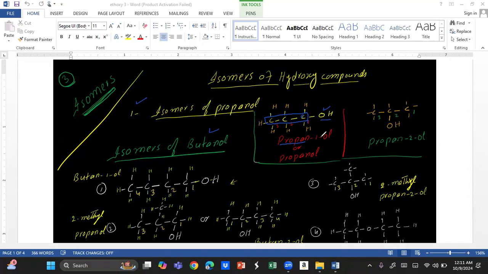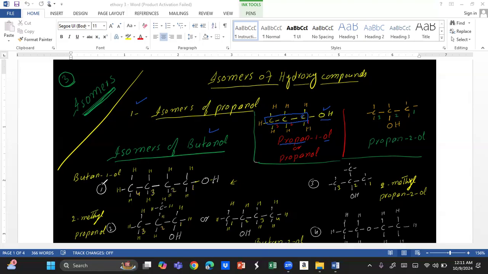Before and after the number, we write a dash. OL is for OH. How can you make this structure different? Just change the position of the OH group. This is another isomer of propanol. I have just moved the OH group from carbon number 1 to carbon number 2.